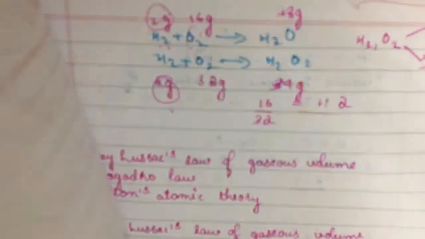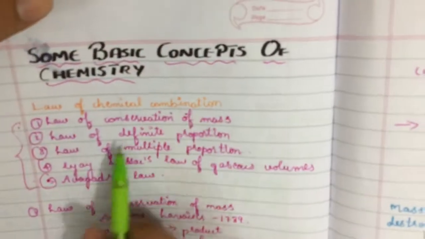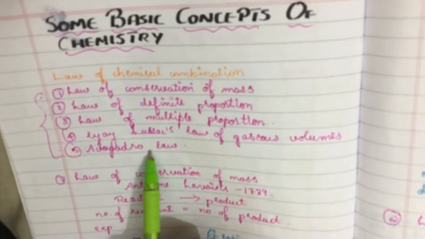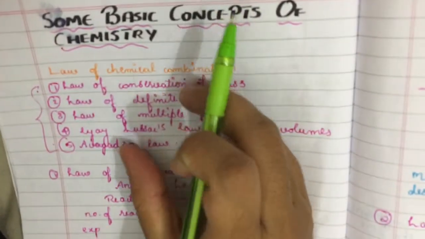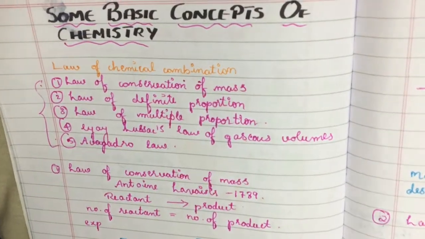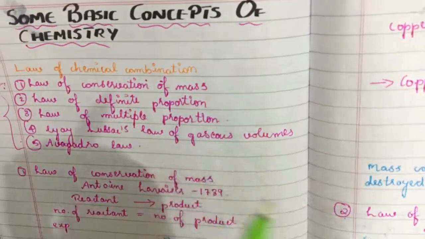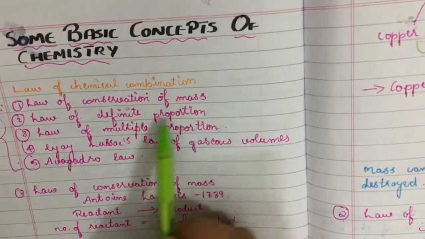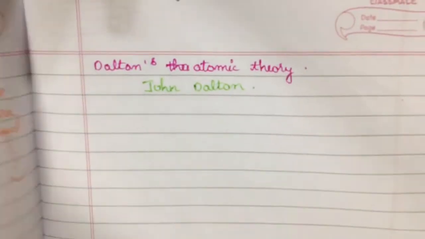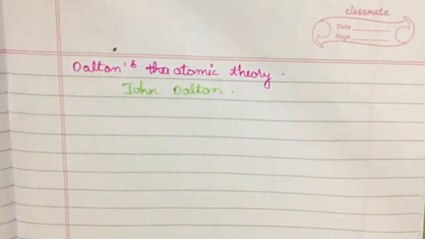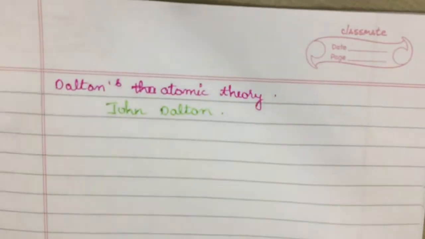We know the laws of chemical combination: the law of conservation of mass, the law of definite proportion, the law of multiple proportion, Gay-Lussac's law of gaseous volume, as well as Avogadro's law. We have studied them by taking examples for each. Dalton's atomic theory was formed by combining two laws: the law of conservation of mass and the law of definite proportion, or law of constant proportion. Okay, let us move on to Dalton's atomic theory.